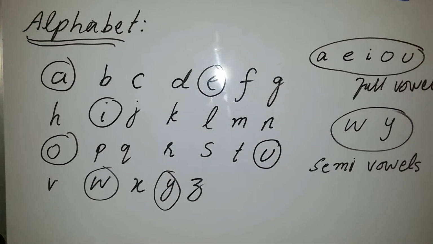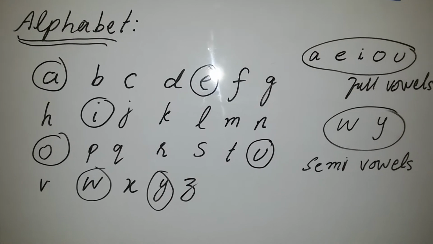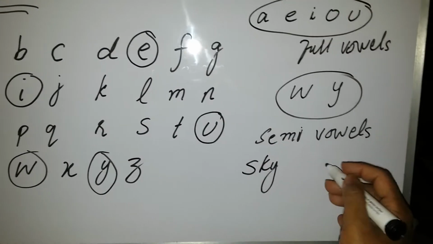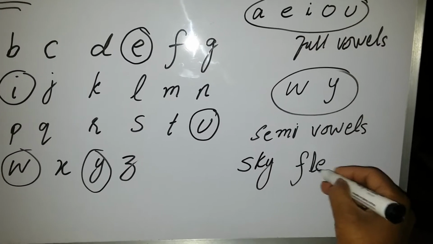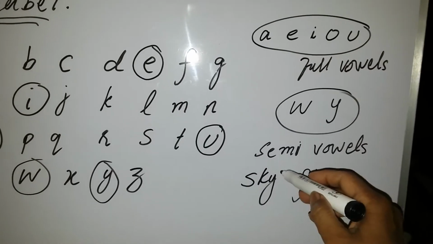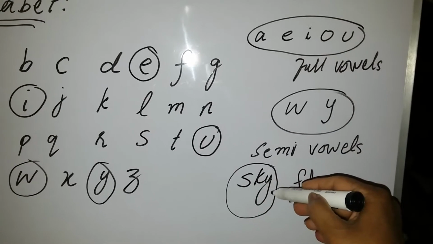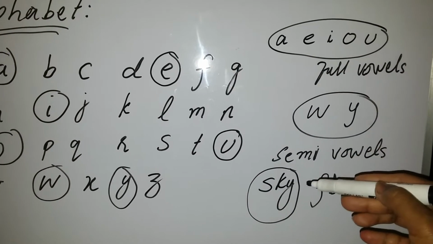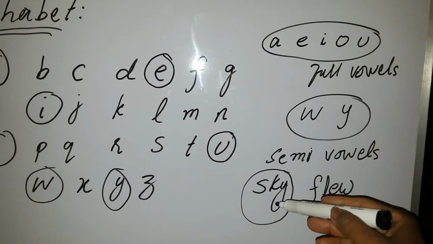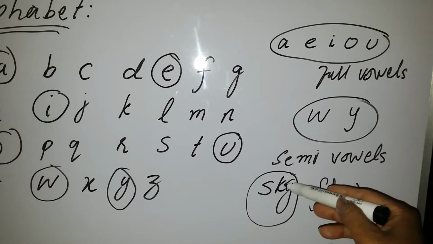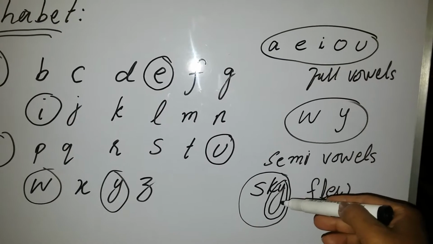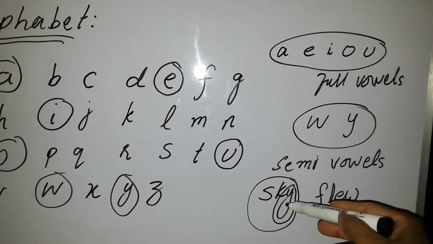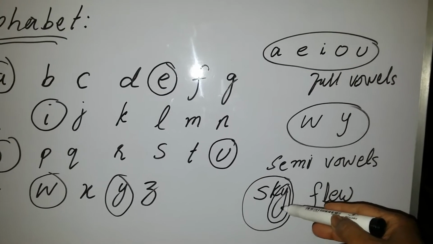So if I write over here these 2 words, sky and flew, now there is no A, E, I, O, U. Without having A, E, I, O, U, which are vowels, the word sky is created. Why? Because Y is written over here and it is giving you the sound of I. That is why Y is also called a semi-vowel.